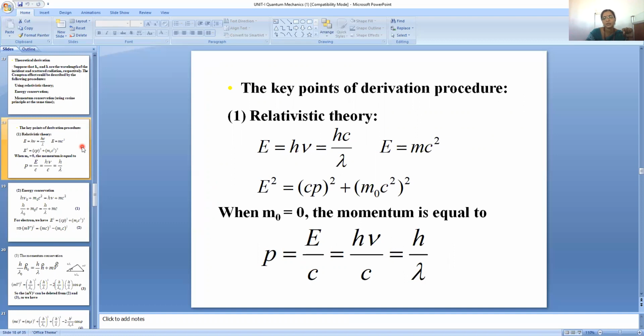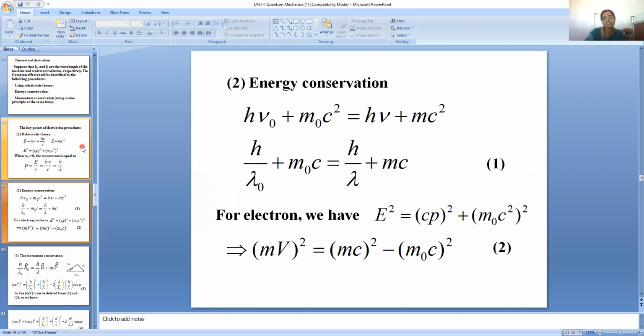Let's see the key points of the derivation. From relativistic theory, E equals h nu, where E square equals c square p square plus m naught square c to the power four. When m naught is equal to 0, the momentum p equals E by c, h nu by c, h by lambda, which we know directly. And energy conservation: h nu naught plus m naught c square. h nu naught is the energy of the incident photon, and m naught c square is the energy of the electron which is at rest, and it is equal to h nu plus m c square.